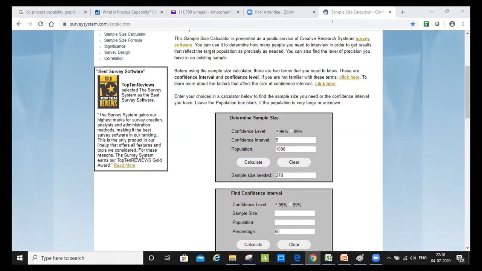I'm not sure, Simar, I might be wrong, but if you have seen the data points, and if you have considerable outliers in your data, then you want a confidence level to be higher. Okay, so that's the first version.